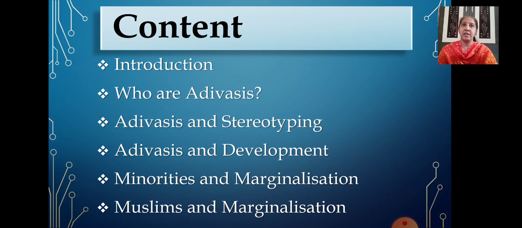It radically changed because they were hunter-gatherers and nomads, right? But over the past 200 years, the situation changed due to economic changes, new forest policies, as well as political changes. So they have been forced to migrate and work in mines, plantations, construction sites, or even as domestic workers. This is what we saw, right?